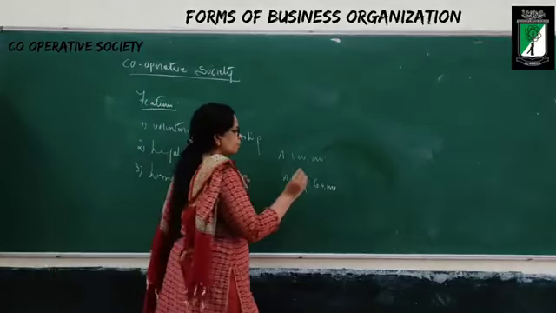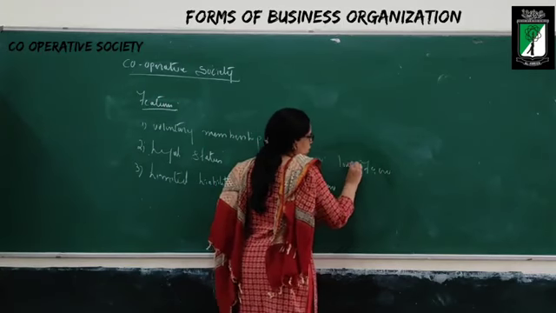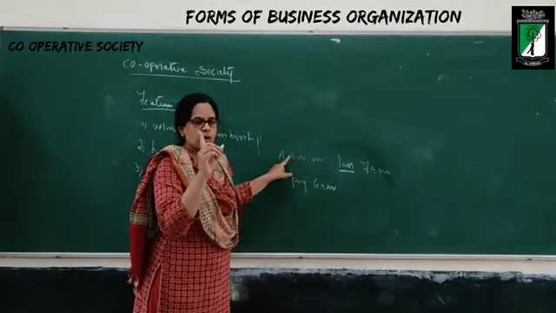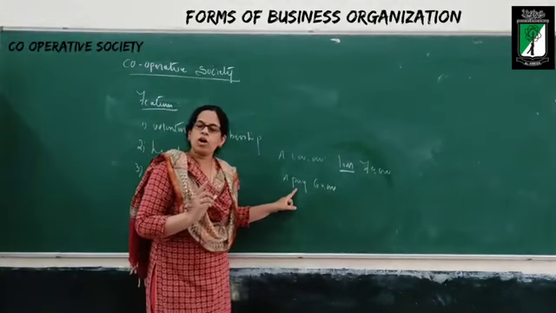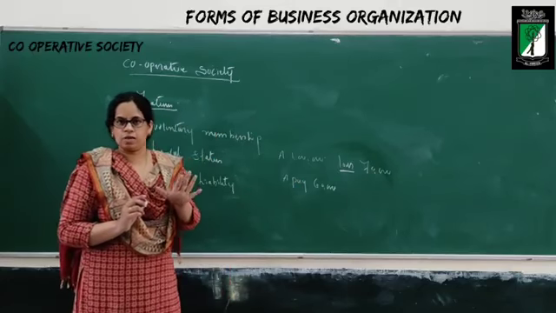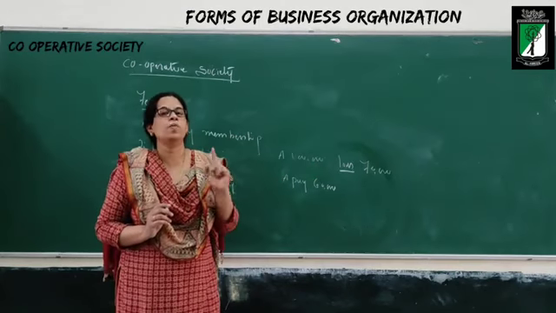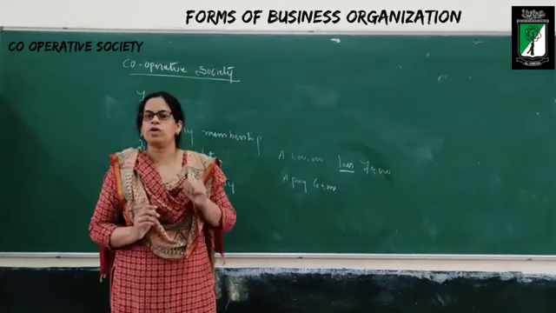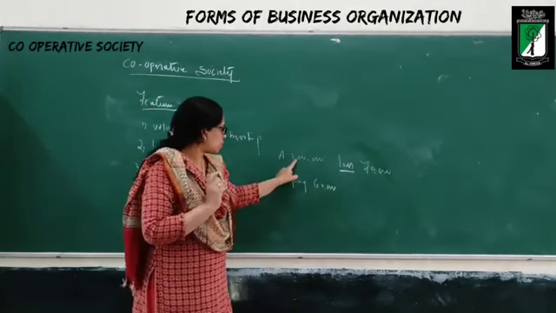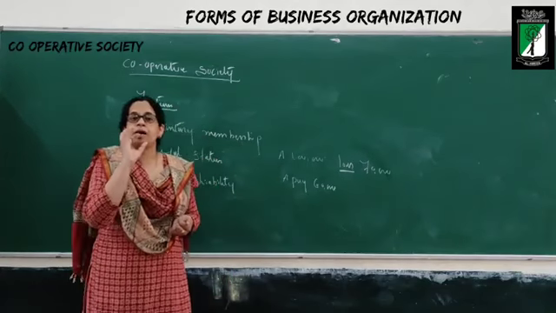The loss is 70,000. How much you promised to pay? 1 lakh. How much you already paid? 60,000. What is the balance? 40,000. How much loss you incurred? 70,000. How much you should pay? You should pay 40,000 only, not 70,000, because your capital is 1 lakh. This is called as limited liability.